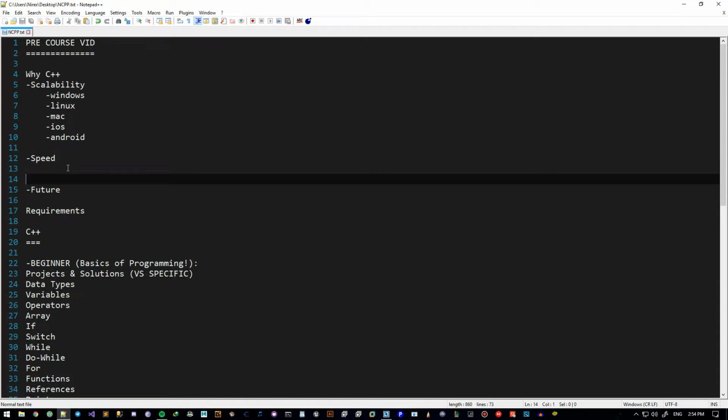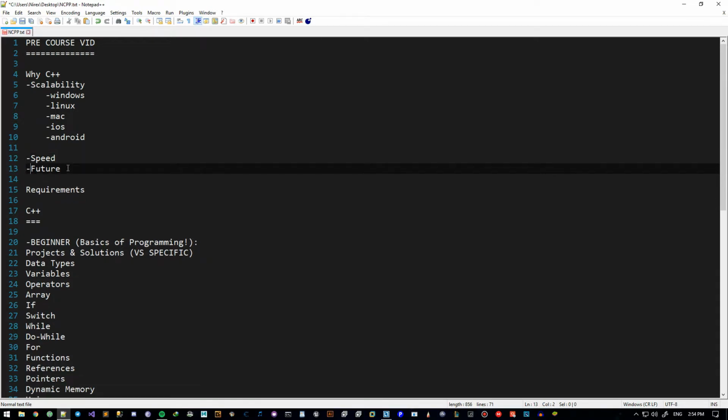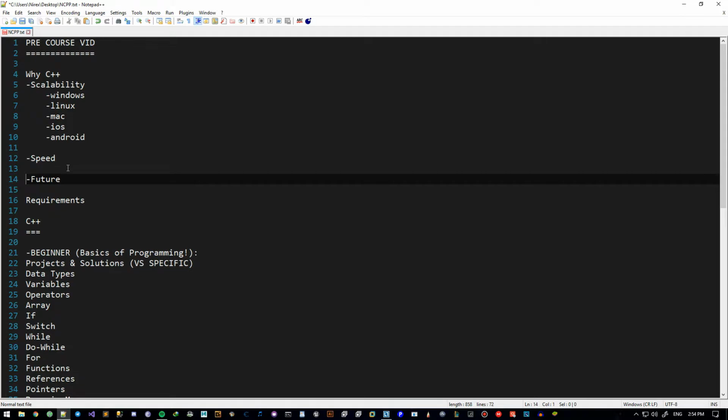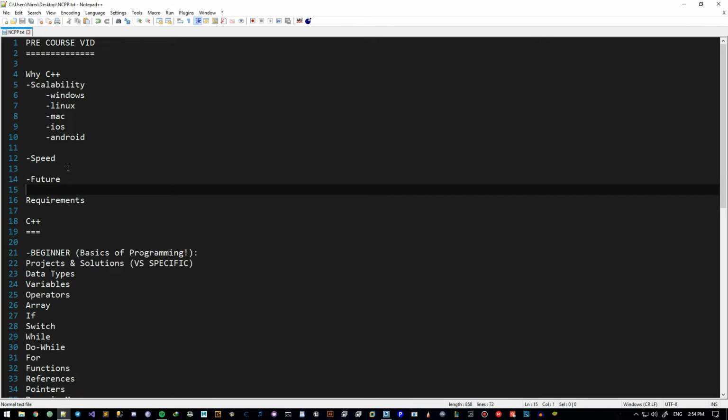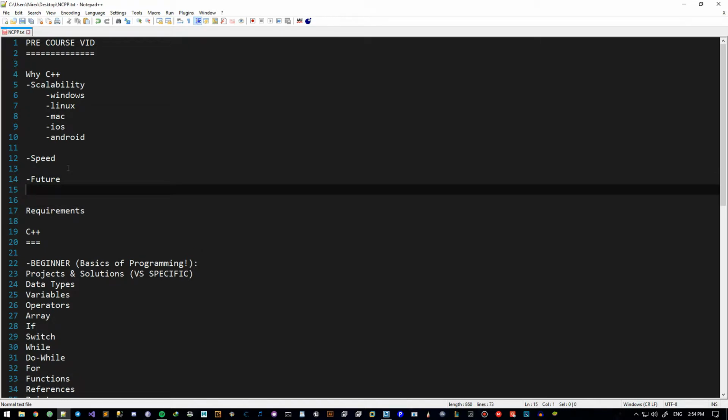And last but not least, the future of C++. It does have a bright future. It's not going to die. I'm pretty sure about it, because the talk has been around for a while that C++ is dead or it's going to die, but we all know that it's not going to be dead anytime soon. Even C is not going to be dead. Again, the reason to that is because of the speed and the scalability it offers.